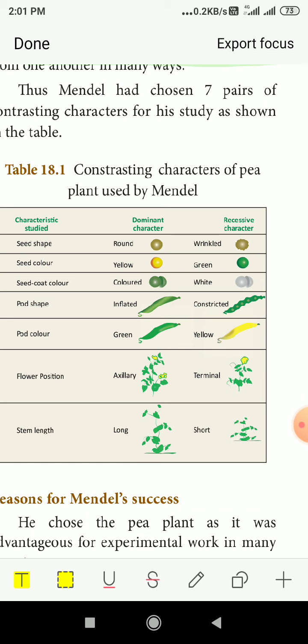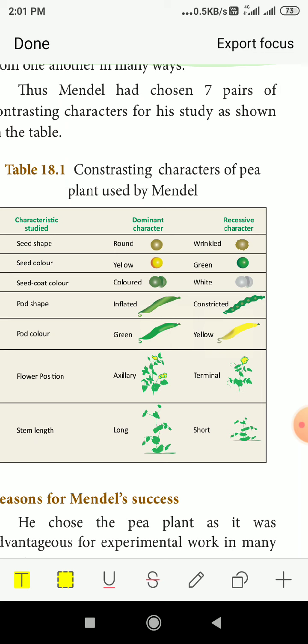Seed color: yellow and green. Seed coat color: the outer cover of the seed is called the seed coat, which is colored or white. Pod shape: the pod is what you get when you open the pea plant's fruit. It will be inflated or constricted. Constricted means there is a division for each pea seed, while the other one is plain and inflated.